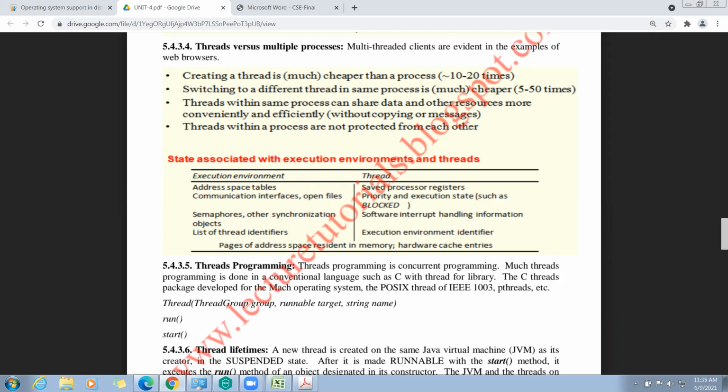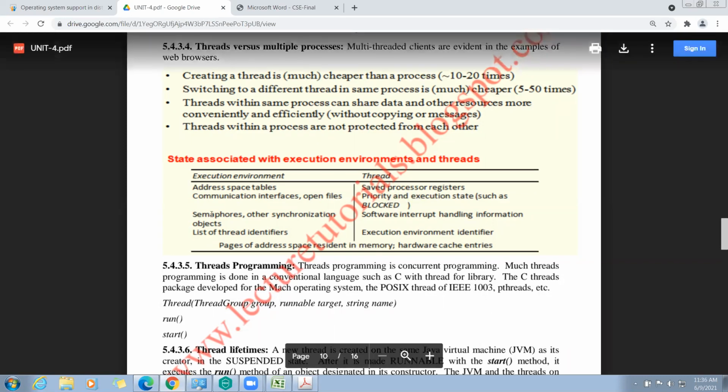See here, the table represents the state associated with each execution environment and thread. The first field is the execution environment, and the second one is the thread. For the execution environment: address space tables, communication interfaces, and open files. For the thread: saved processor registers, priority, and execution state, that means the blocked state.